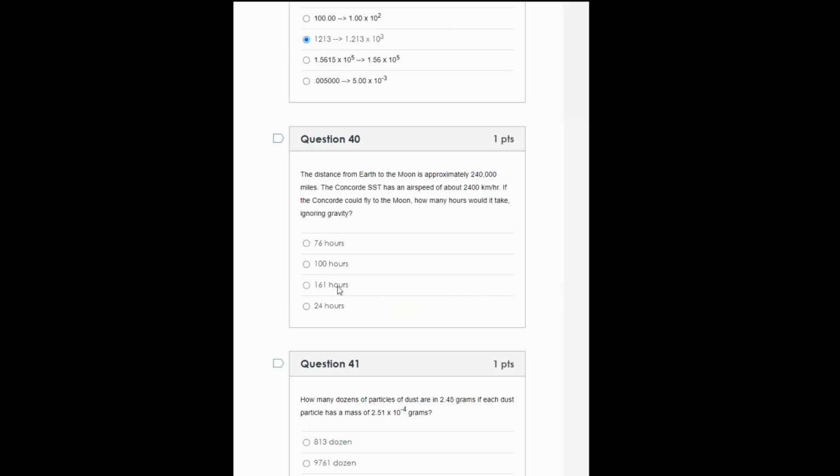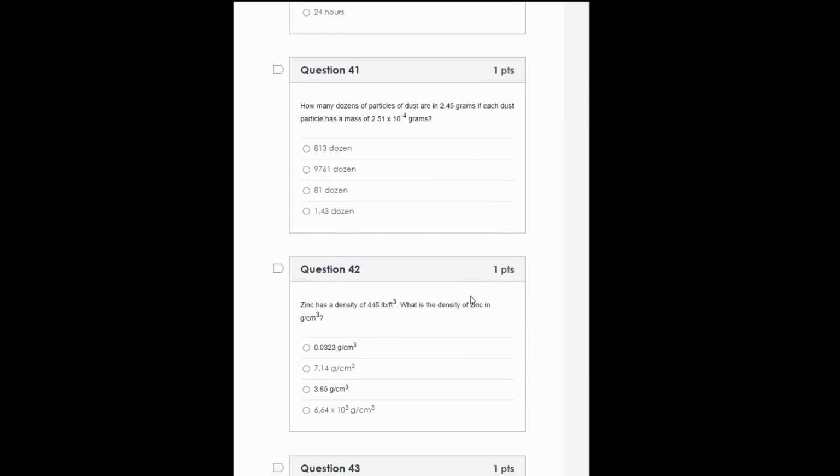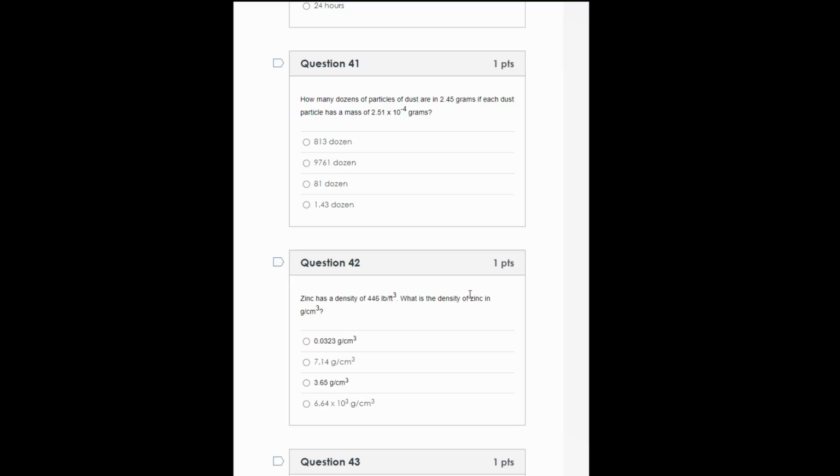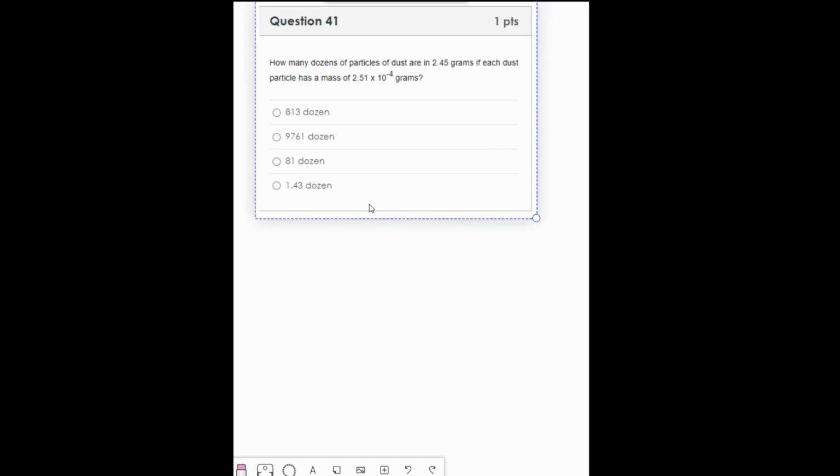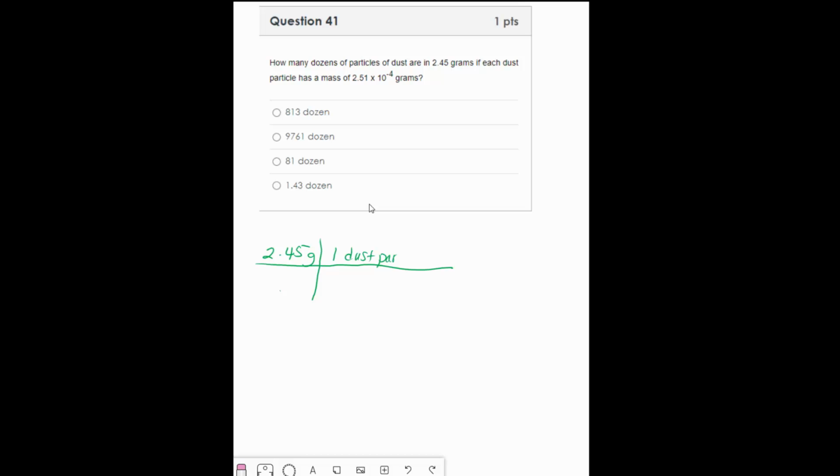Number 41, how many dozens of particles of dust are in 2.45 grams if each dust particle has this mass? Again, we're setting up the dimensional analysis. We have 2.45 grams, and we want to end with dust particles. What I know is that one dust particle has a mass of 2.51 times 10 to the negative 4 grams.